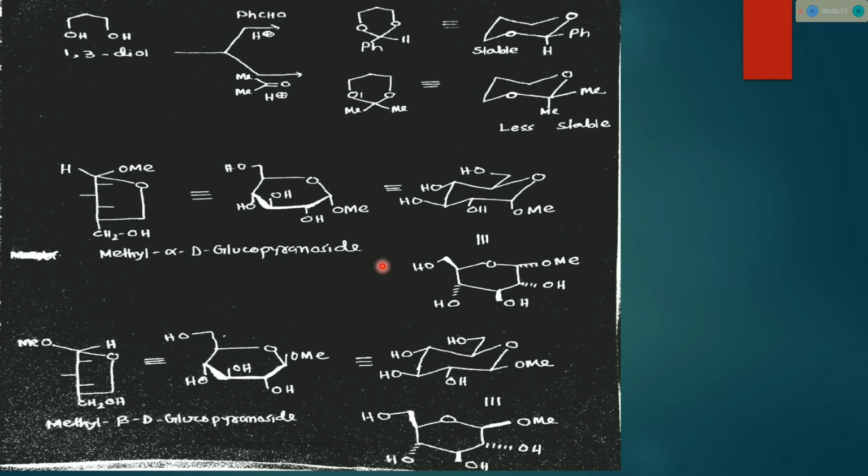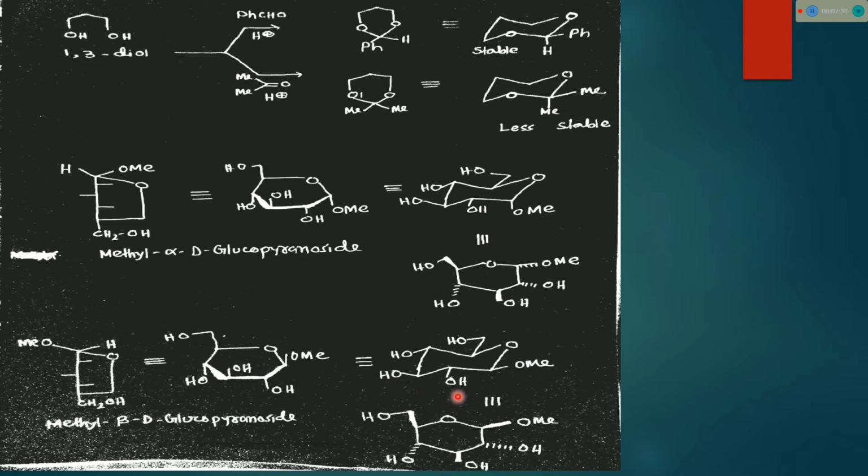For alpha D glucopyranoside, when the OMe group is on the right side, this OMe should be below, and that OH is on the right side, so the OH should be below. This OH is on the left side, so OH up. This OH on the right side is below, and this CH2 is on the upper side. So this is the chair form of alpha D glucopyranoside, and this is the chair form of beta methyl beta